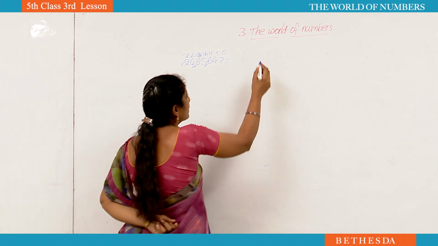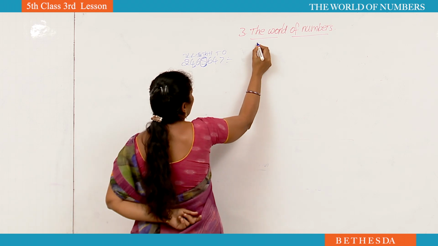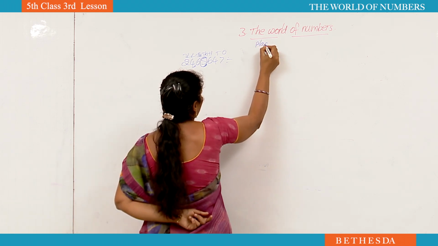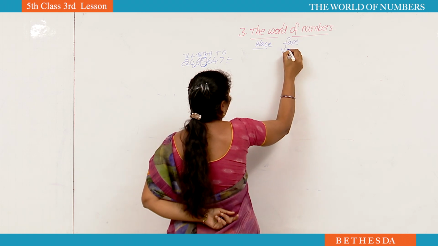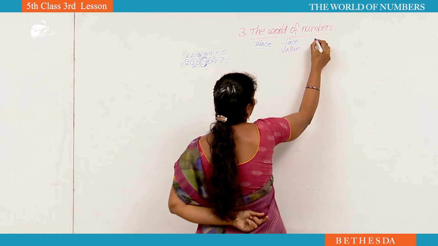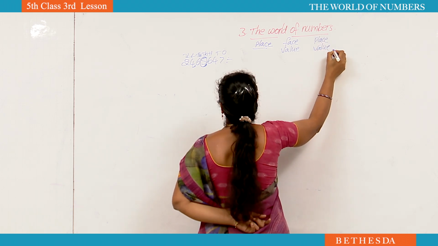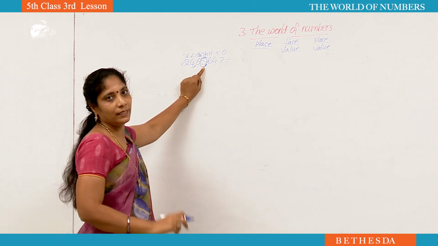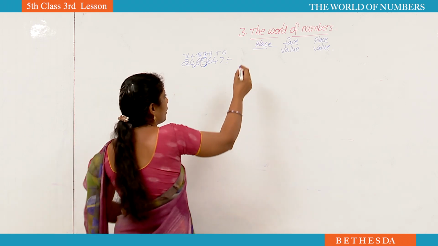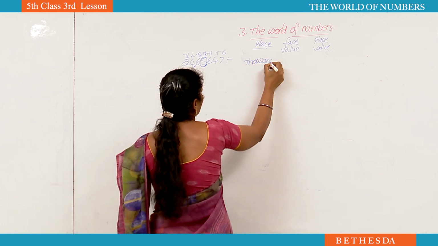65,647. For this he underlined 5. He round off the 5 and he is asking find this place, face value and place value. Place value. See here. He underlined for 5. Where is the 5? Where the 5 sat? It sat in thousands place. That's why you have to write place is thousands.